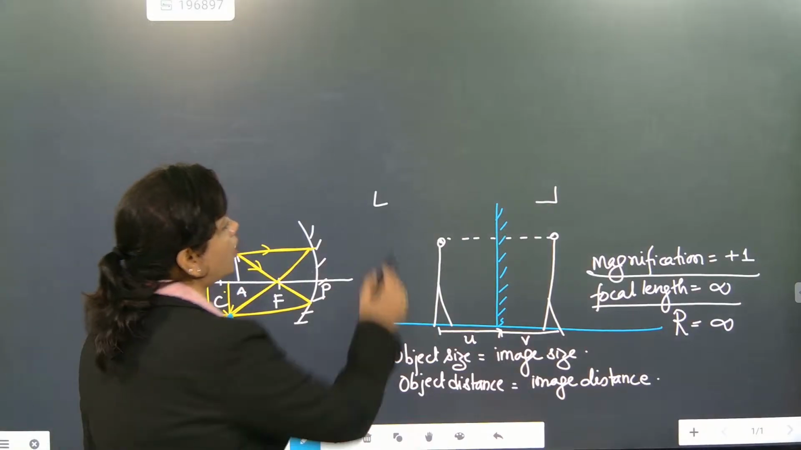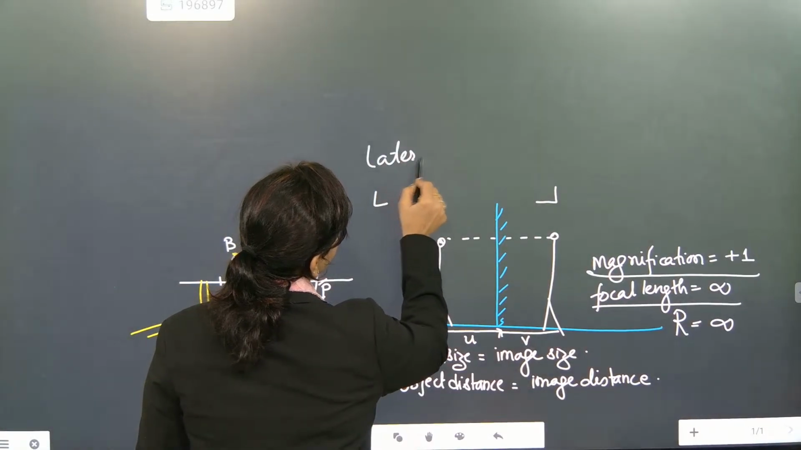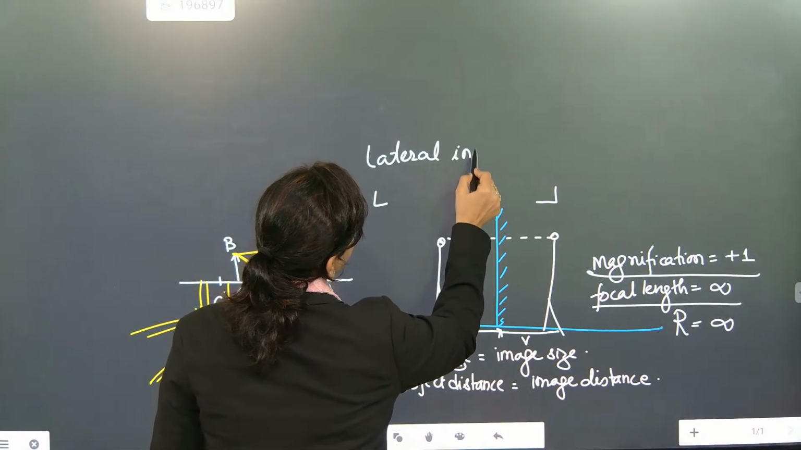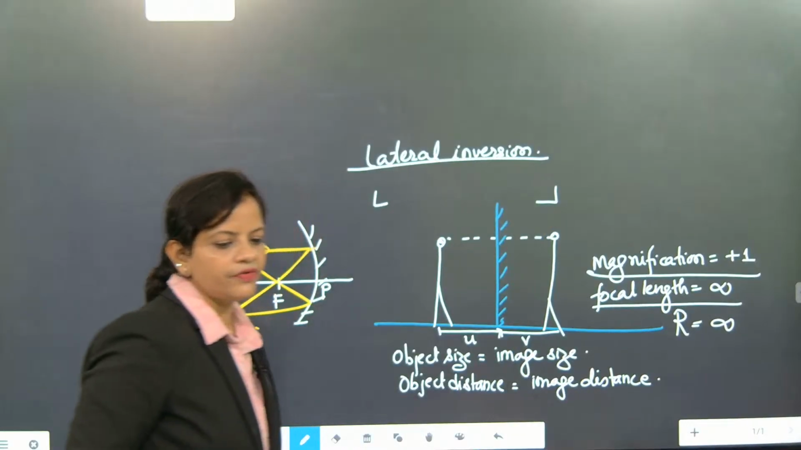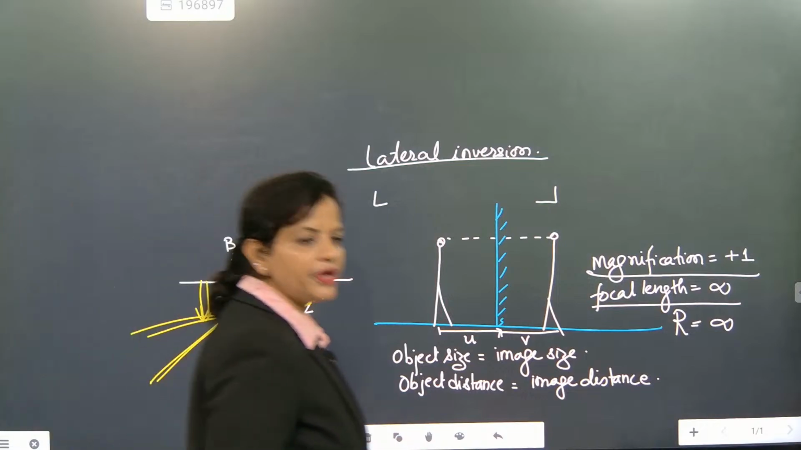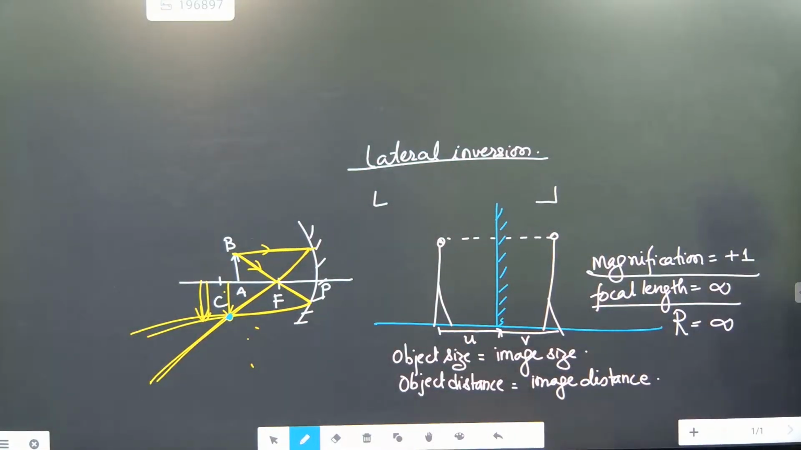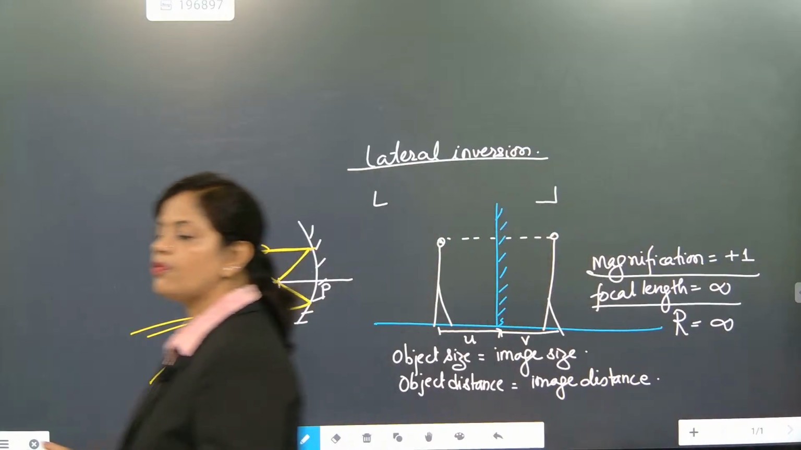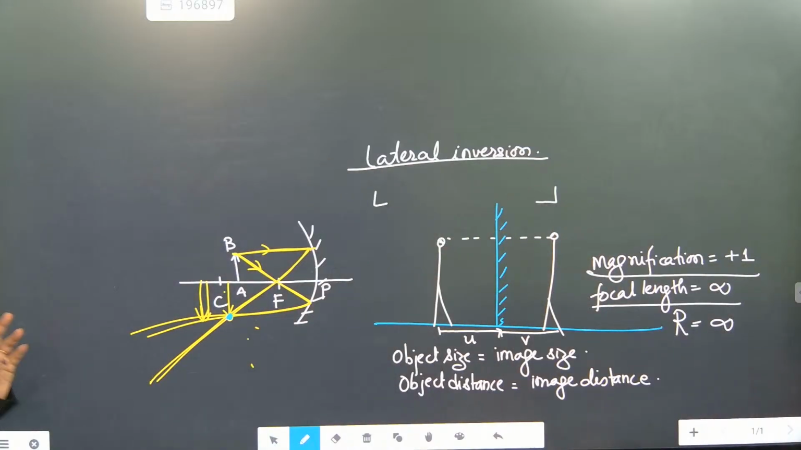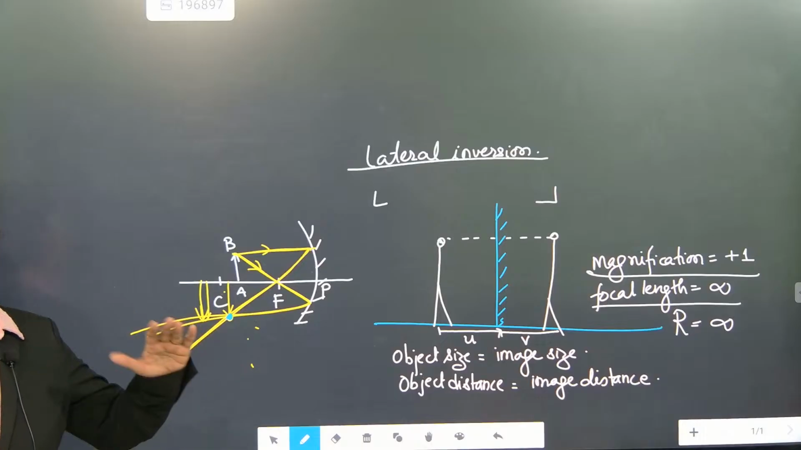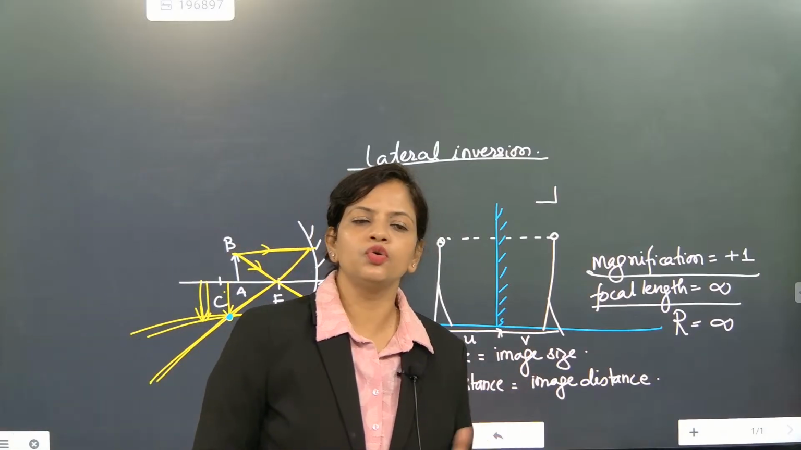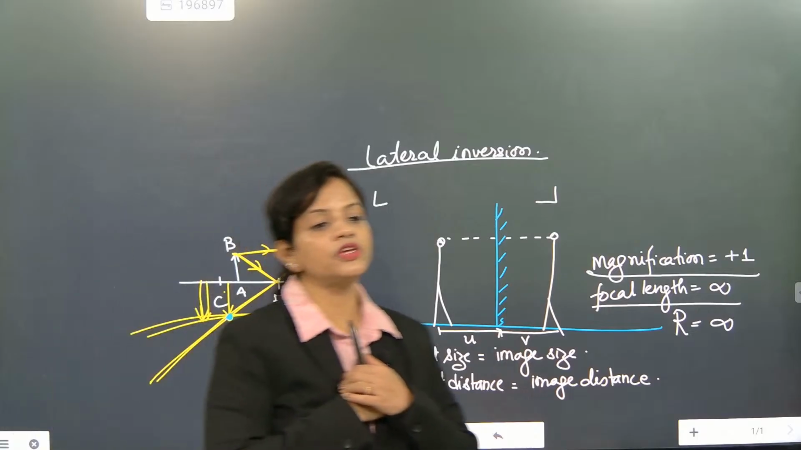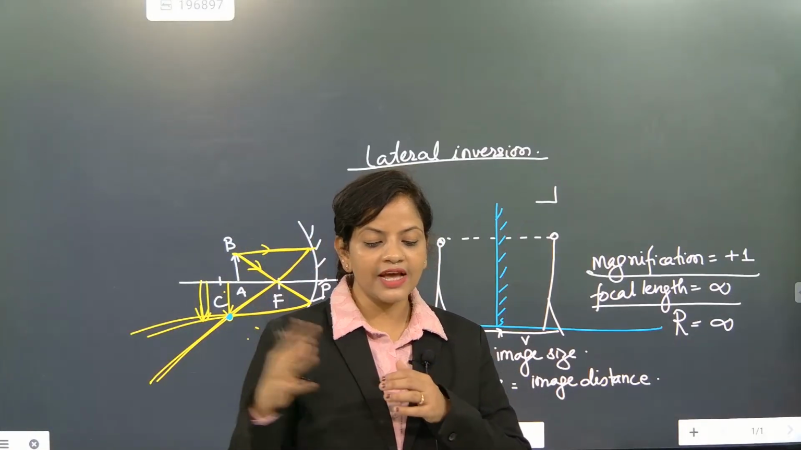So this is called lateral inversion. Left appears right and right appears left. It is called lateral inversion. So till here we have done. What is the next important point here? We did all the points about plane mirror. If we tilt a plane mirror by theta, the reflection angle will change by 2 theta. If I want to see my image fully, how much should be the size of the mirror?